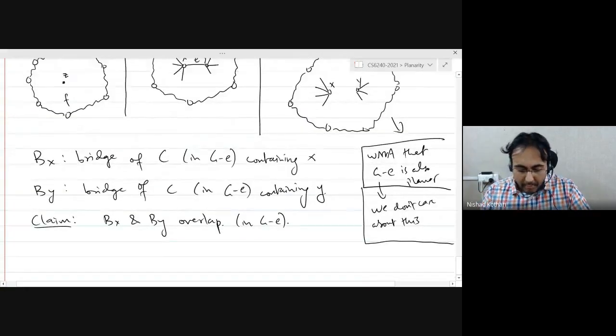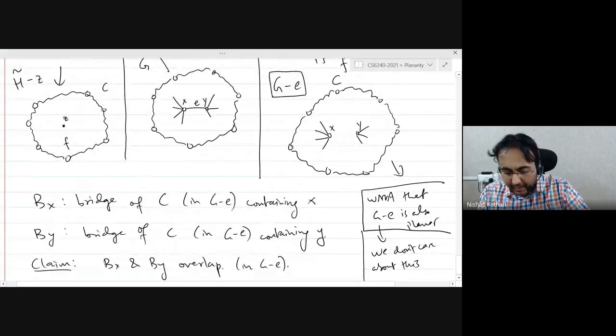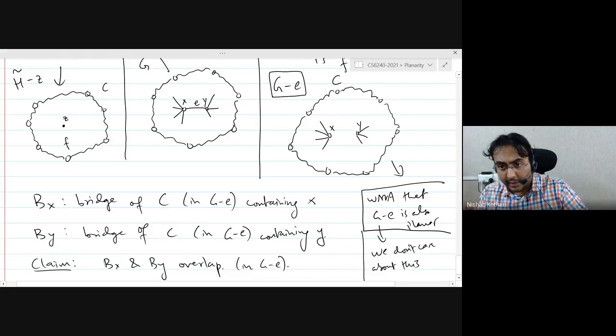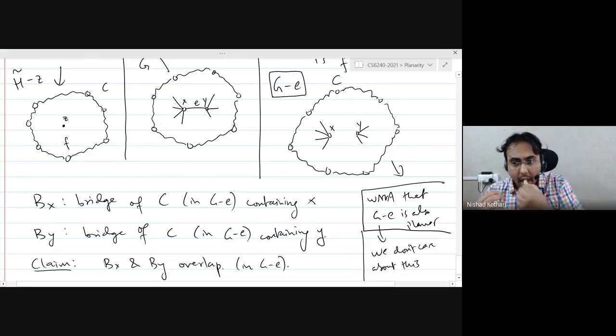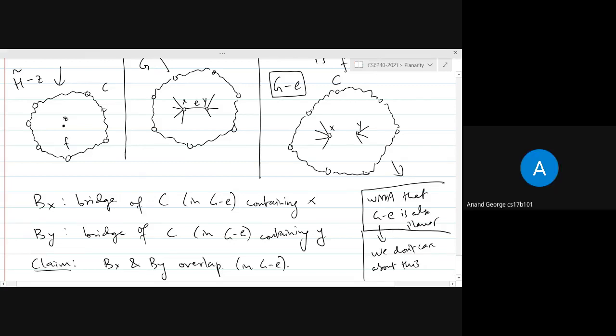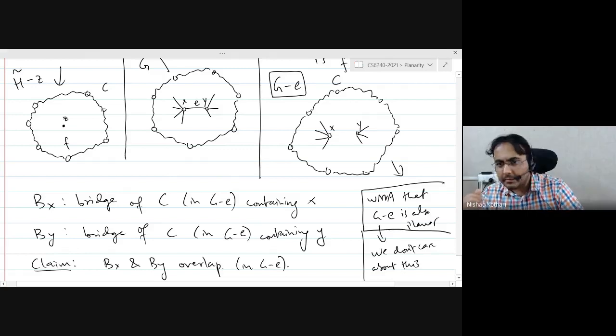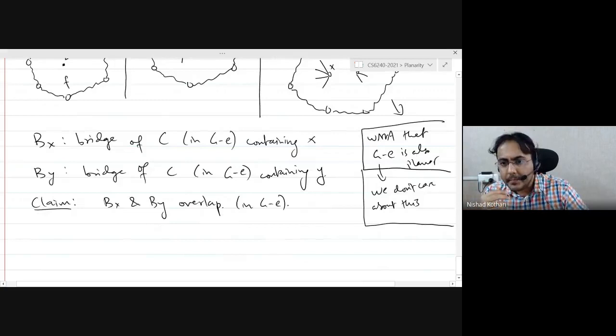Good. So my claim is that the two bridges Bx and By overlap in the graph G minus E. So they are bridges of the cycle C in the graph G minus E. And my claim is that they must overlap. Can anybody explain why they must overlap? An intuitive explanation is good enough. So in that case, G will also be planar. Exactly. If they don't overlap, then you can get a planar embedding of the graph G, right?